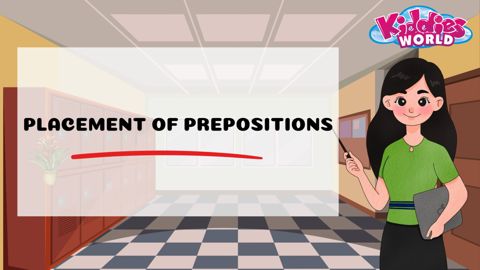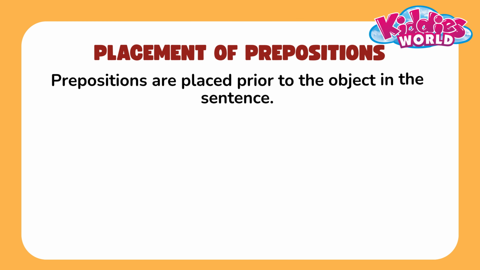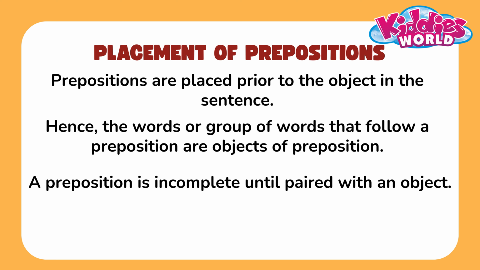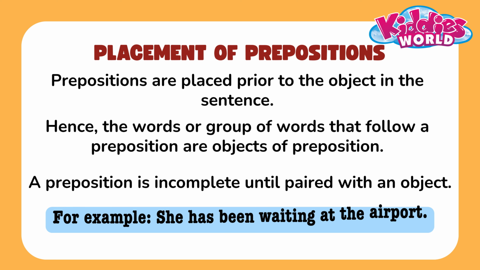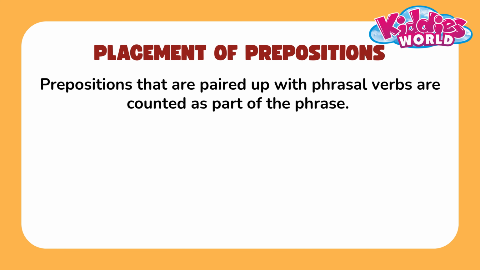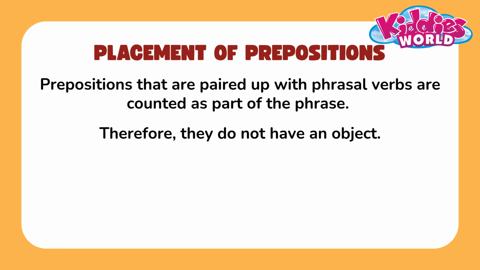Placement of prepositions. Prepositions are placed prior to the object in the sentence. Hence, the words or group of words that follow a preposition are objects of preposition. A preposition is incomplete until paired with an object. Check the example. Prepositions that are paired up with phrasal verbs are counted as part of the phrase, therefore they do not have an object.